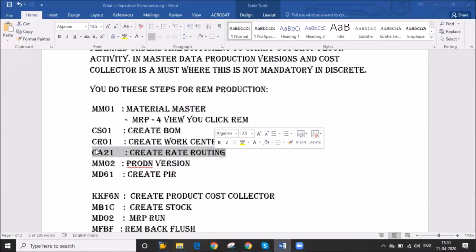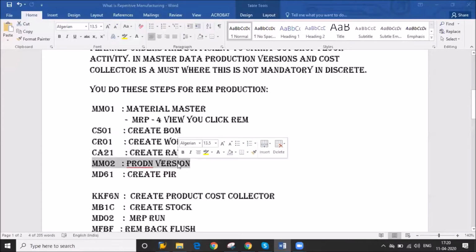The T code for rate routing is CA21. And routing is CA01. MM01 we need to make the same. So these are the two big differences.